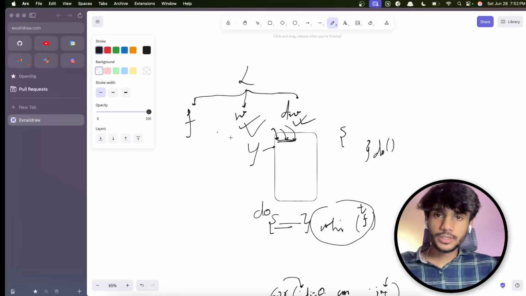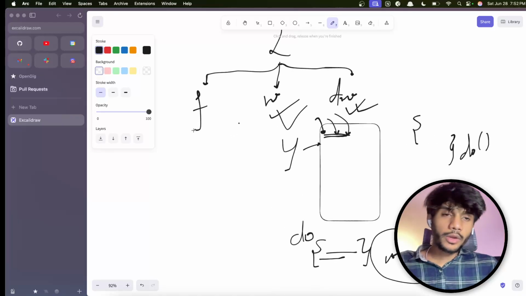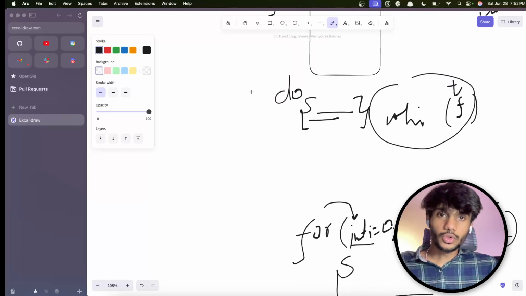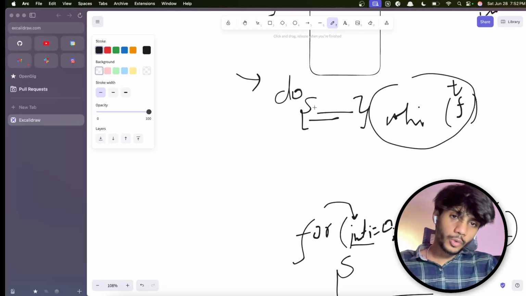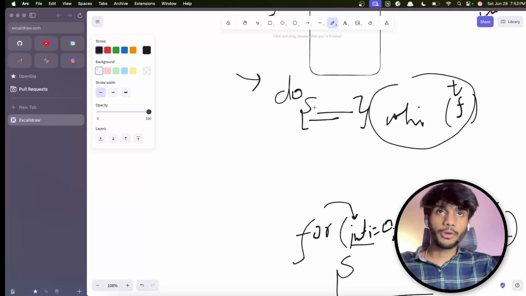We learned about loops: the for loop, while loop, and do while loop. What is the syntax of the do while loop? It is do, and then there is going to be a while, and then a statement here. So we have written the syntax. In do, there is a bracket that opens. These brackets, in general, not just for loops but also functions and conditional statements like if else, define the scope. Scope is defined by brackets.